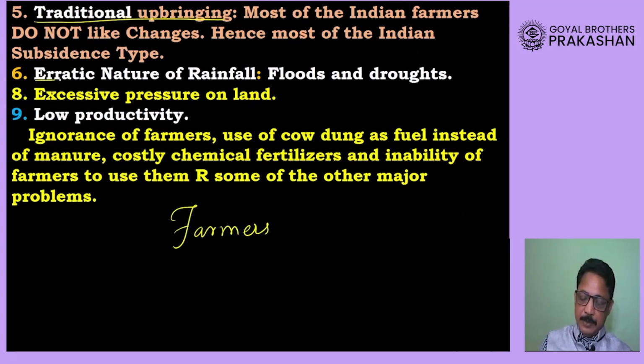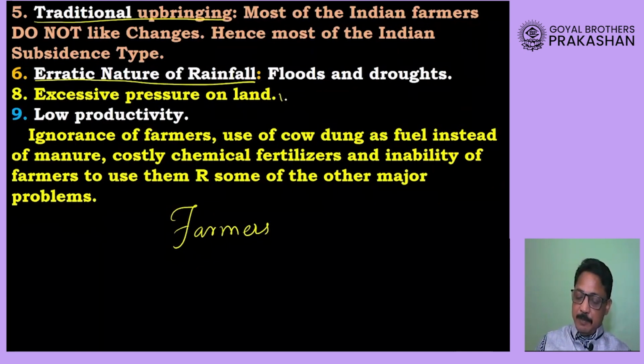Then we already know that in our country the rainfall is erratic. Erratic means not very reliable, a little mad type of rainfall, because either it rains very heavily or sometimes it rains very little, and in both cases the crop is going to suffer.